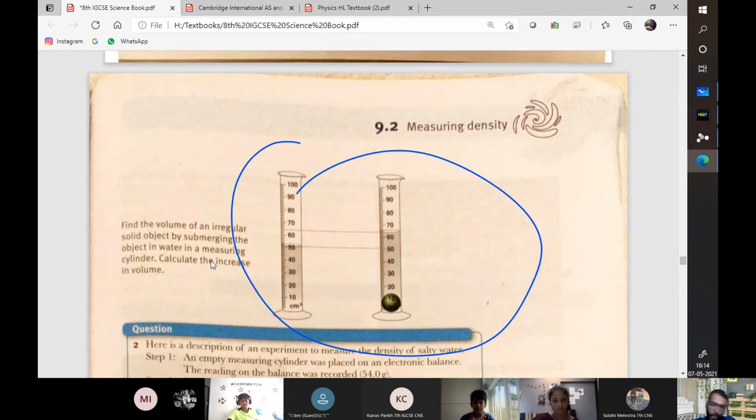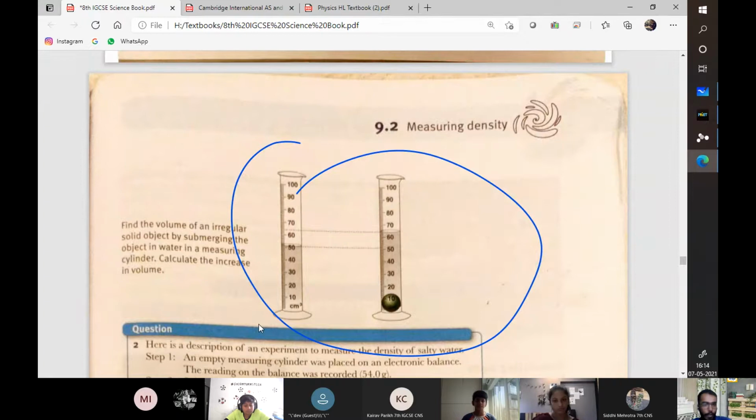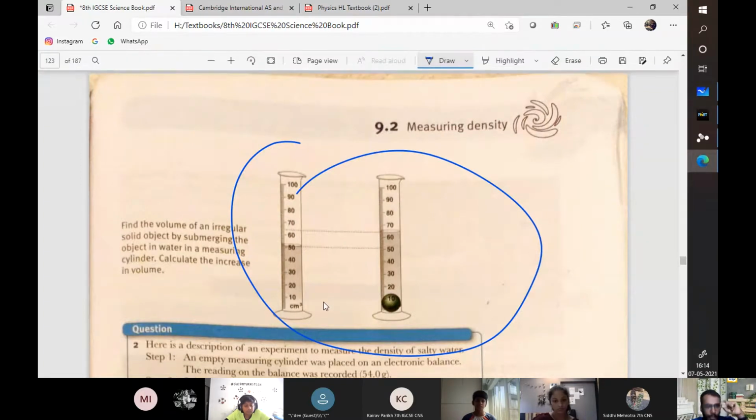When you drop your irregular object, it will displace a certain amount of water, which will be equal to the volume it has. So if the volume of the object is 20 ml or 20 cm cube for that matter, it will displace that much water. When you see the displacement of water, so how much your water level has risen, that will be the volume of the unknown object.